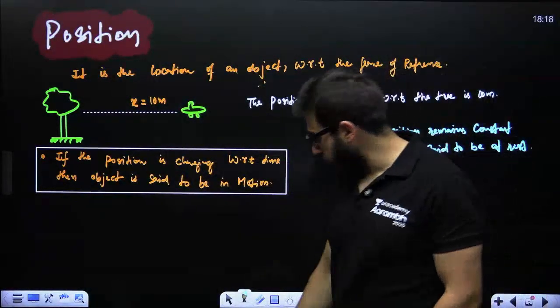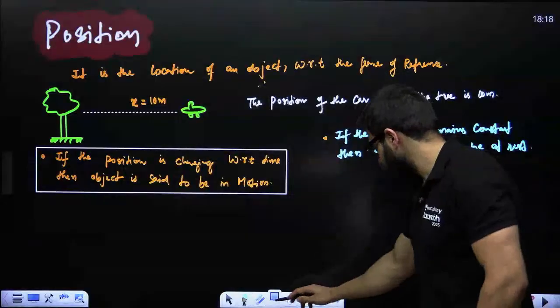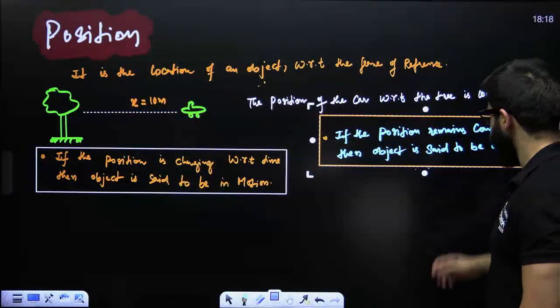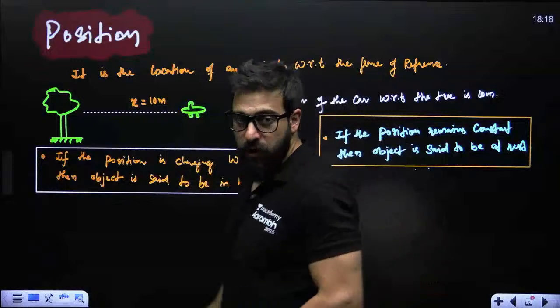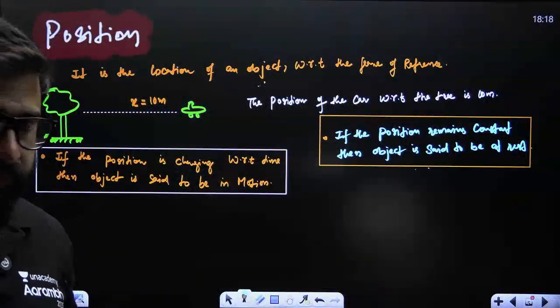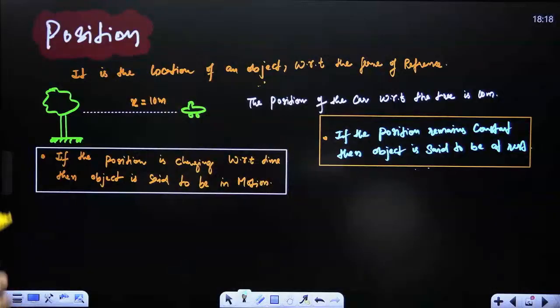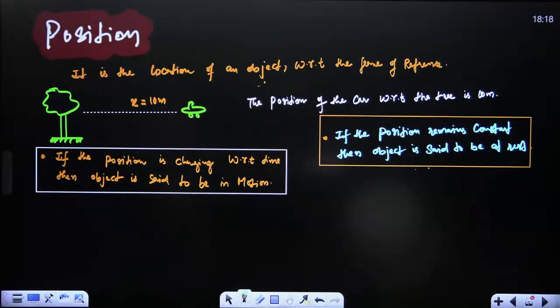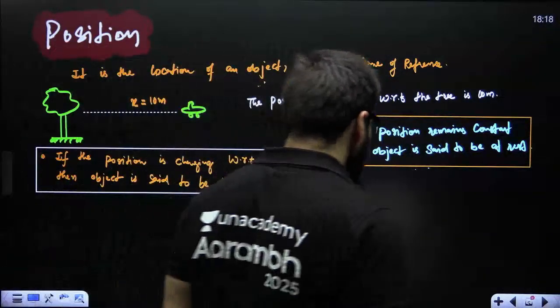In that case, object is said to be at rest. Okay, I hope this is also clear.